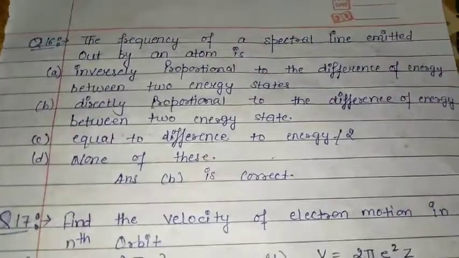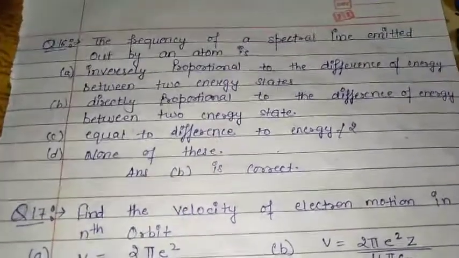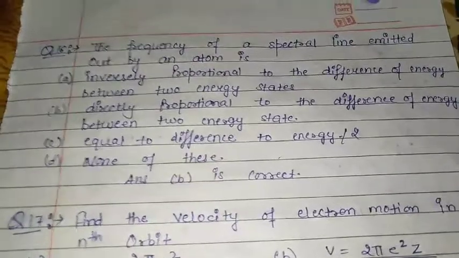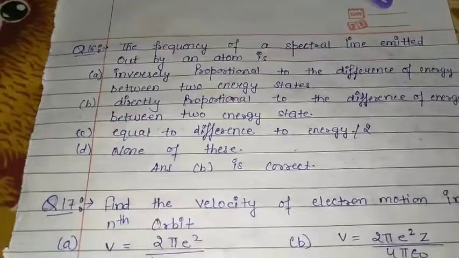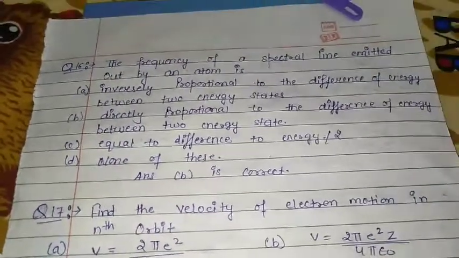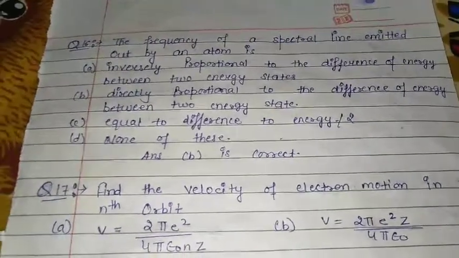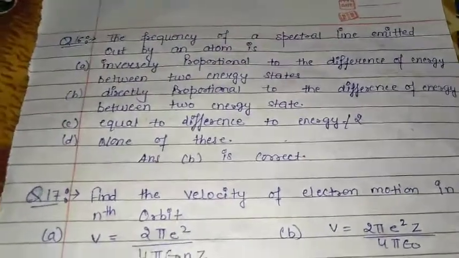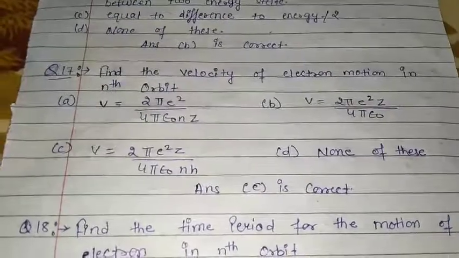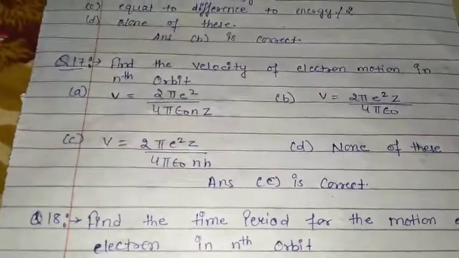Moving to next question, the frequency of a spectral line emitted by an atom is A inversely proportional to the difference of energy between two energy states, B directly proportional to the difference of energy between two energy states, C equal to the difference of energy by 2, D none of these. Here option B is the correct answer, that is directly proportional to the difference of energy between two energy states. Question number 17 is, find the velocity of electron motion in nth orbit. Here option C is the correct answer.